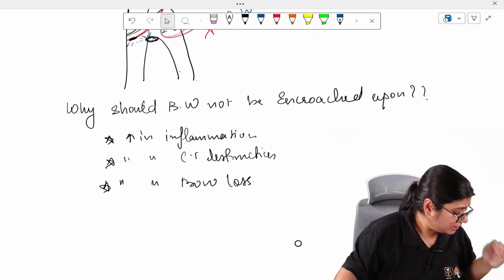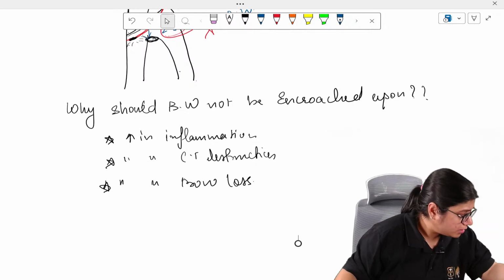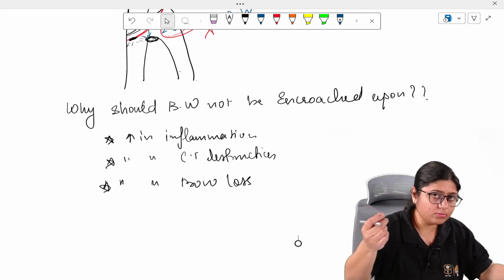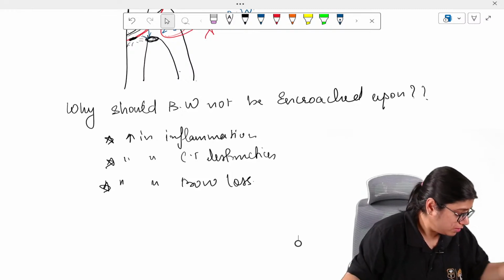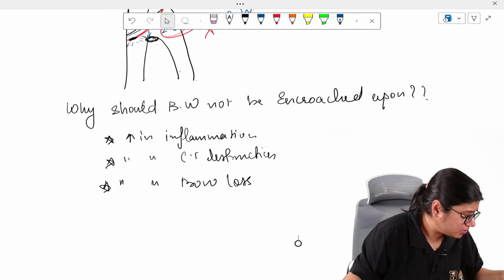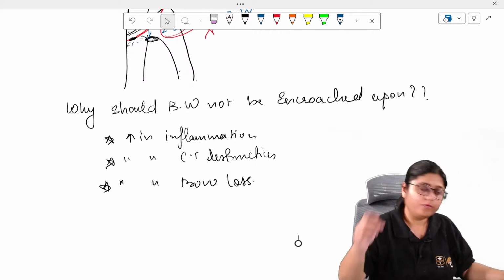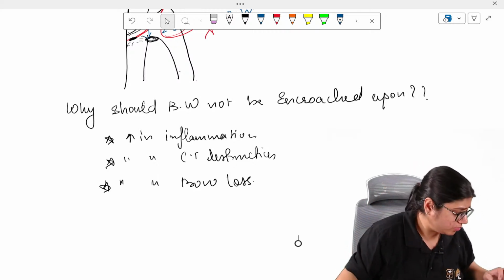Doesn't bone sounding or transgingival probing affect the attachment of gingiva? No, it doesn't, because it is a very large structure and we are just penetrating it with the probe. Ma'am, how to calculate recession while calculating clinical attachment loss? From the marginal gingiva up to the cemento-enamel junction.